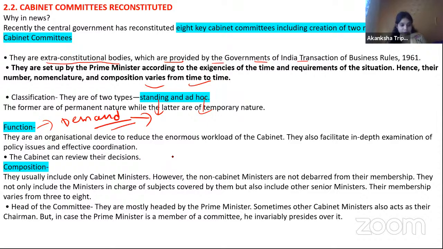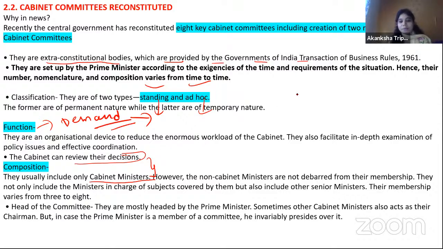And one more thing, क्या इनका does their recommendation is binding? No, it's not binding. The cabinet can review their decision. Cabinet क्या होता है? I'm sure you must be knowing what comes under the cabinet. Composition में क्या होता है basically? So generally they include cabinet ministers only, but it is not compulsory. Generally they include cabinet ministers. However, the non-cabinet ministers are not debarred from their membership. मतलब even persons other than cabinet ministers can also be part of it.